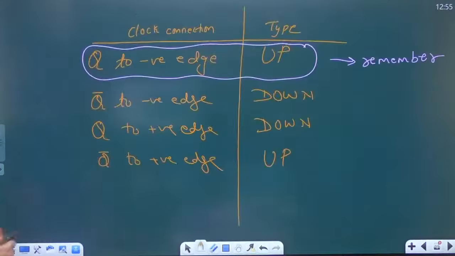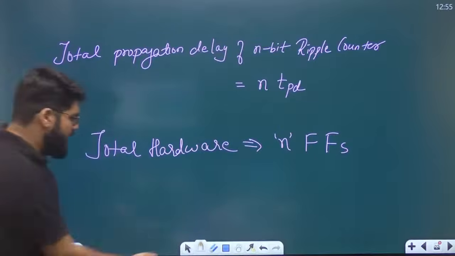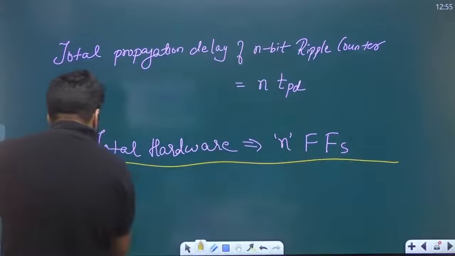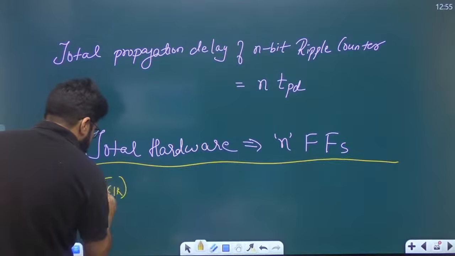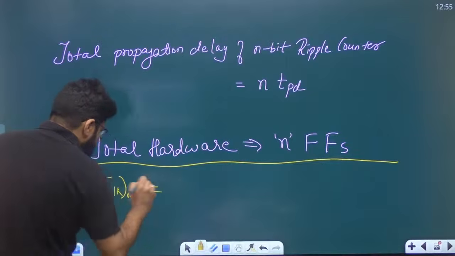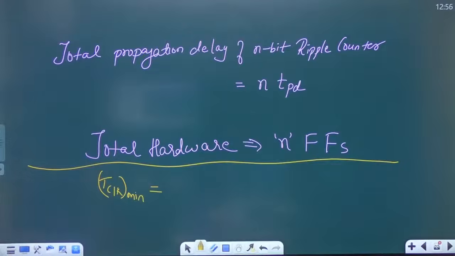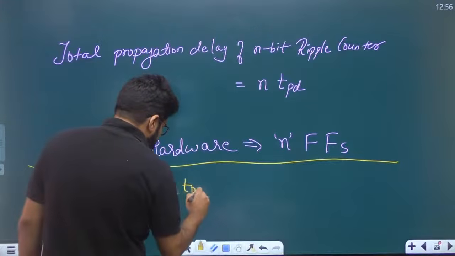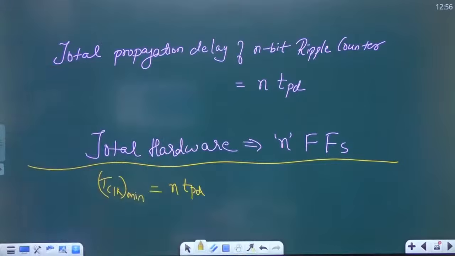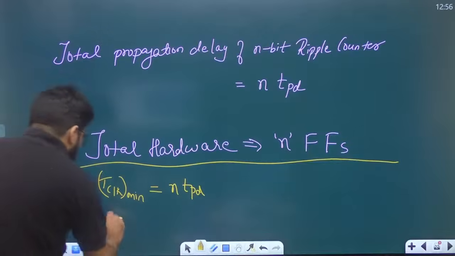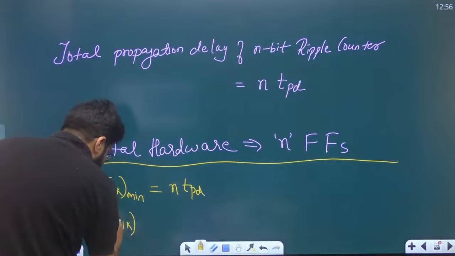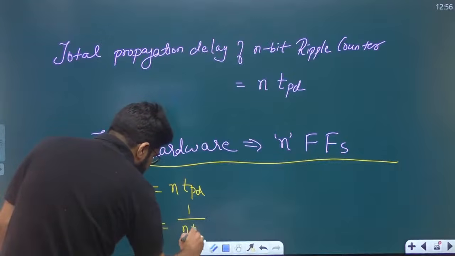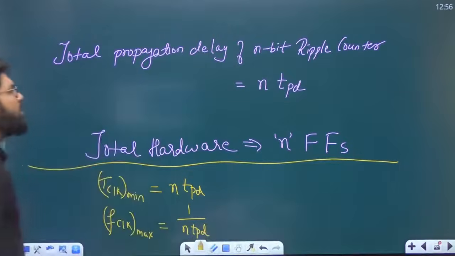Similarly, going ahead here, let me write down the results here as well. Very important results these are. What is the minimum T clock here? The minimum T clock here is equal to the total delay that is required by this ripple counter, that is N TPD. So what is the maximum clock frequency? 1 upon N TPD.